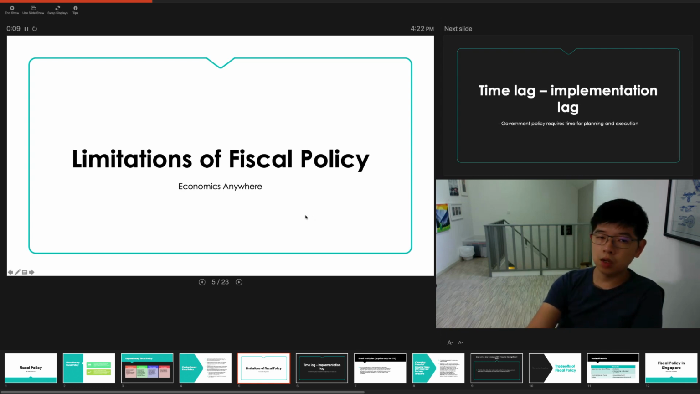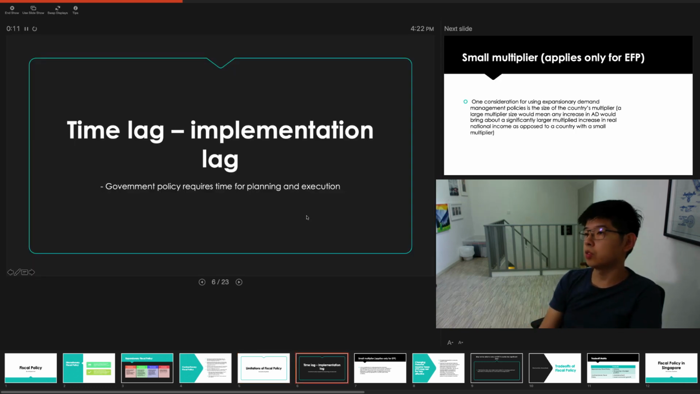Now, let's talk about limitations of fiscal policy. The first limitation that we're going to talk about today is time lag. Take note that we have two different types of time lag: the implementation time lag and the transmission time lag. Today, we're going to talk about implementation time lag. What is implementation time lag?